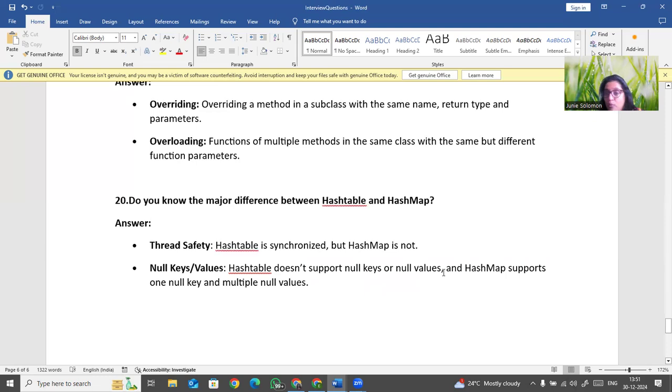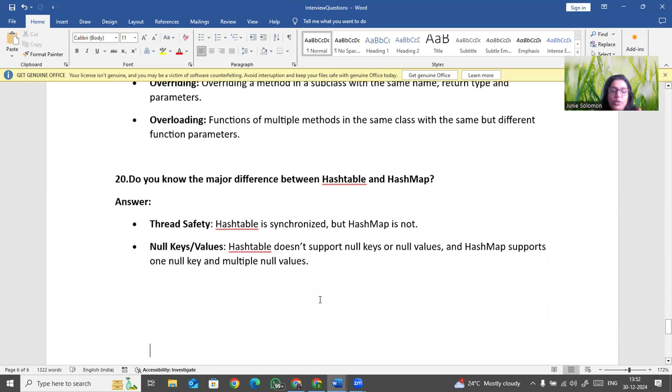HashMap supports only one null key and multiple null values. So Hashtable is synchronized and does not support null key or null values. HashMap is not synchronized and supports one null key and multiple null values.